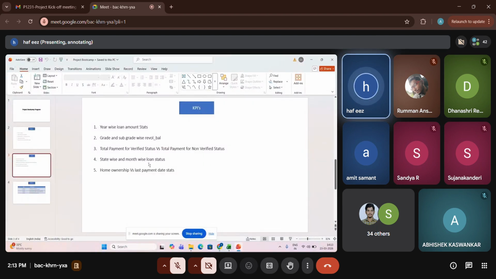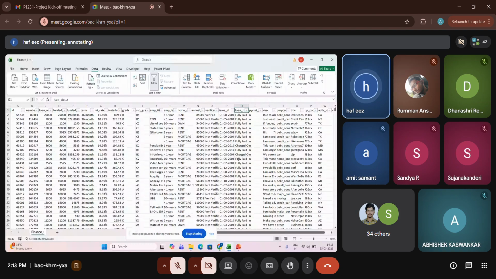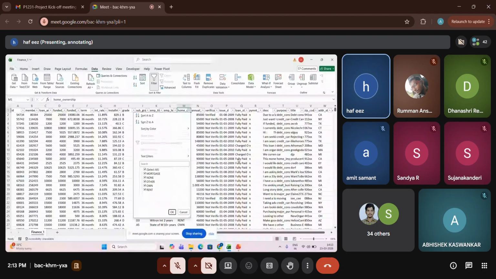Okay. Coming to the last option, the fifth one is home ownership versus last payment date. Here we have home ownerships. If you look at the M column, there are finance one, mortgage, none, other, own, and rented.